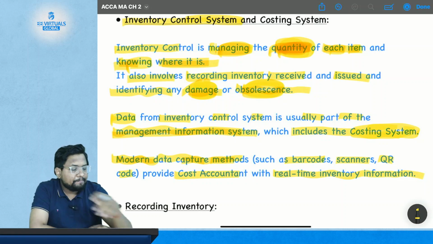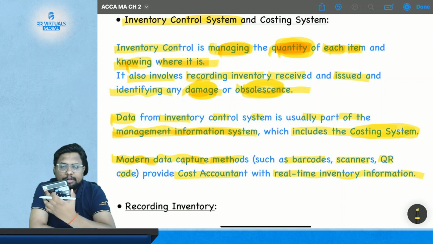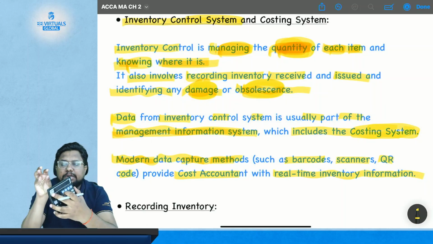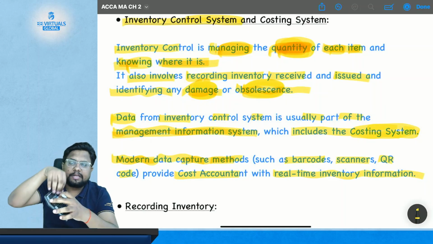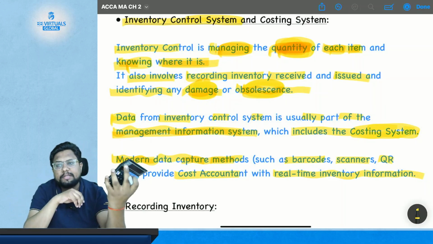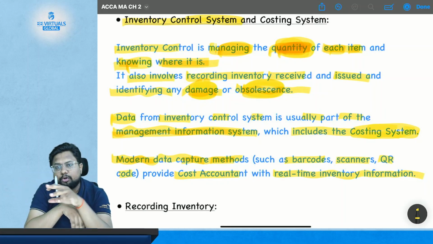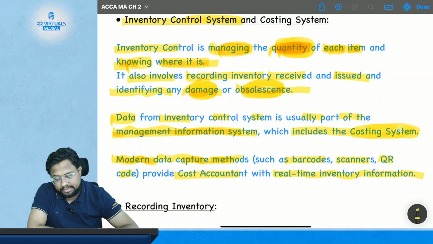Suppose this calculator passes through the warehouse of the company, then reaches the retail store. The machine at the warehouse will scan it, then the retail store will scan it. So you'll know whether your calculator is with the warehouse or with the retail store. These methods, such as barcode scanners or QR codes, provide the cost accountant